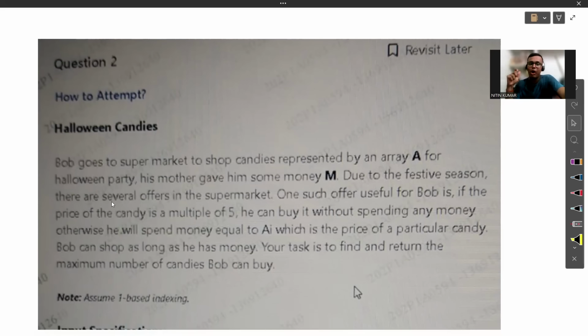It is saying that Bob is a person. So Bob goes to a supermarket to shop candies represented by an array A, for the Halloween party. So Bob goes to a supermarket to shop candies, and the candies will be represented in an array A, for the Halloween party. So this is the statement. Now his mother gave him some money M. So Bob has been given some money M here for shopping.